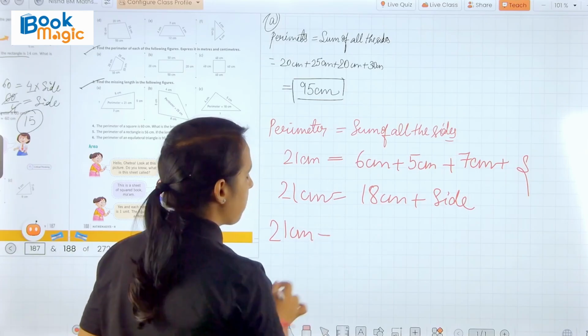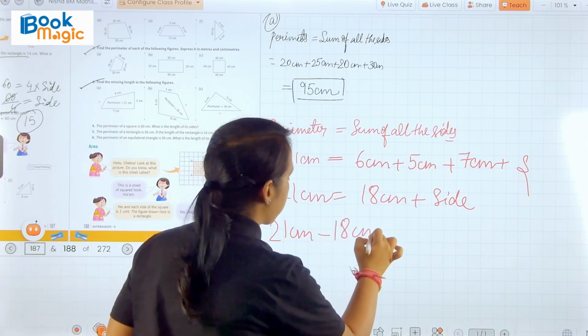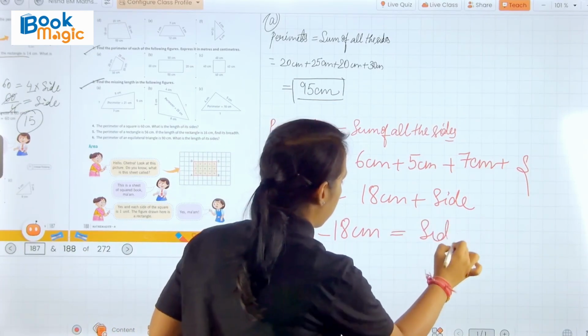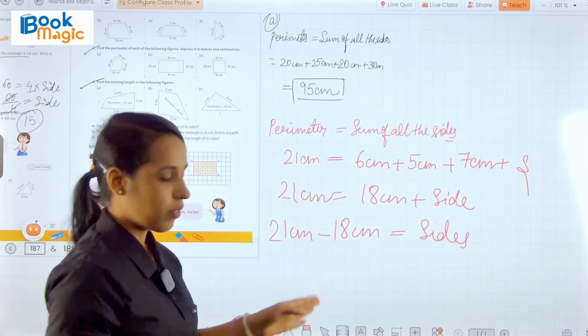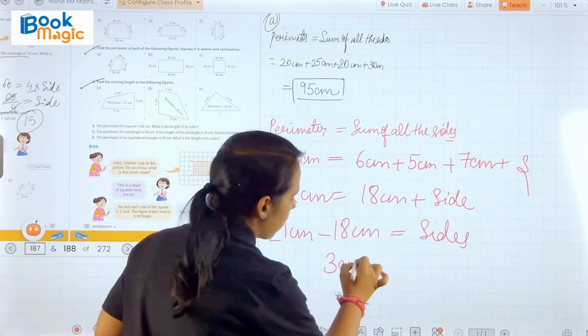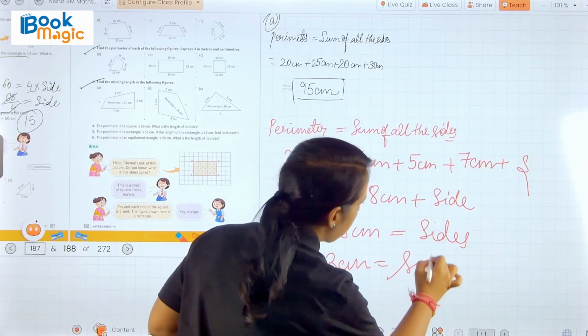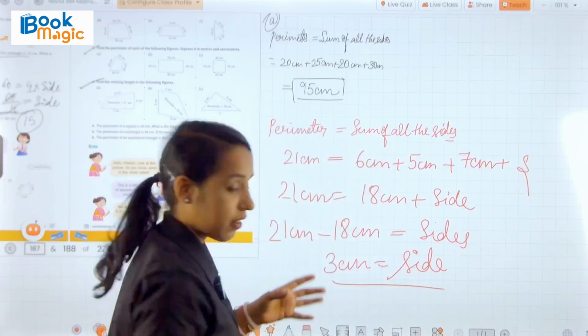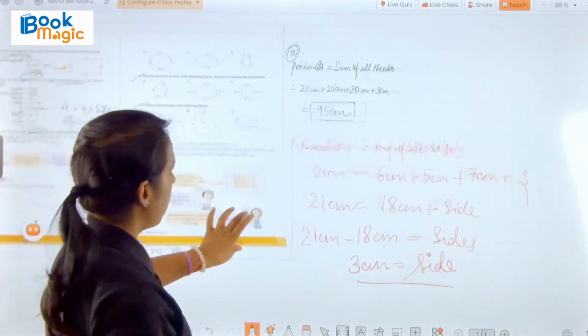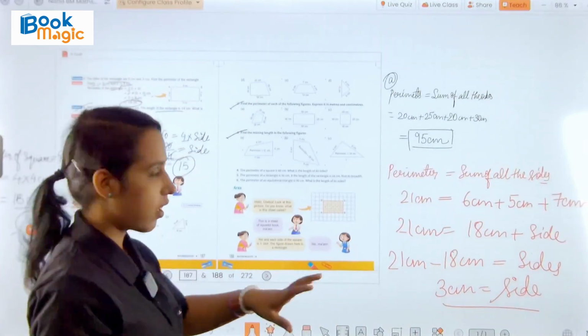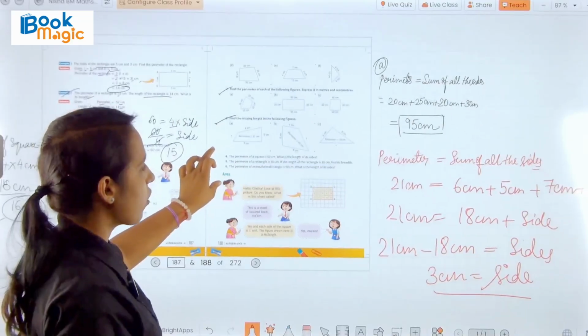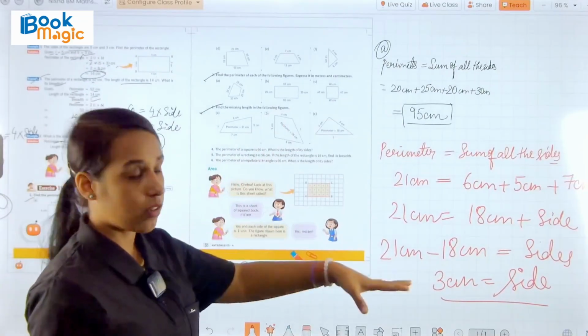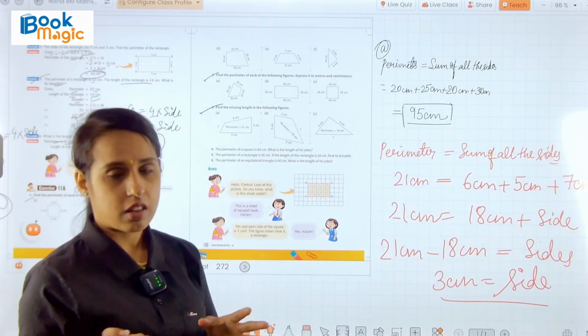So 21 centimeters minus 18 centimeters equals side, and after subtracting we get 3 centimeters. So we can say the missing side of this figure is 3 centimeters in length. In this manner you can easily find the missing sides of these figures.